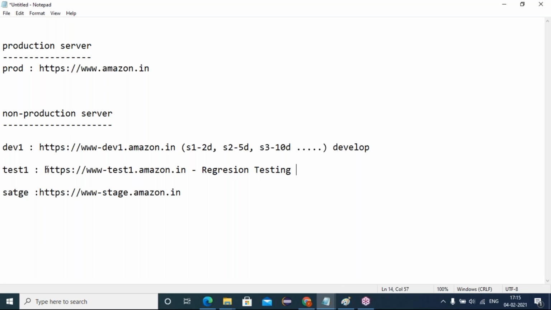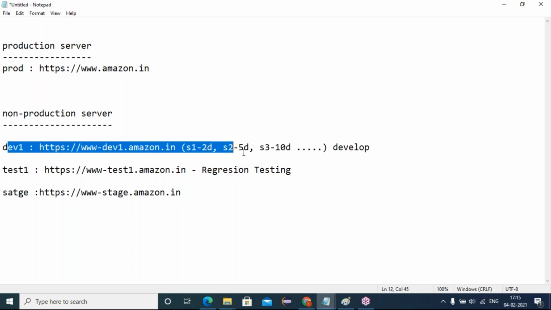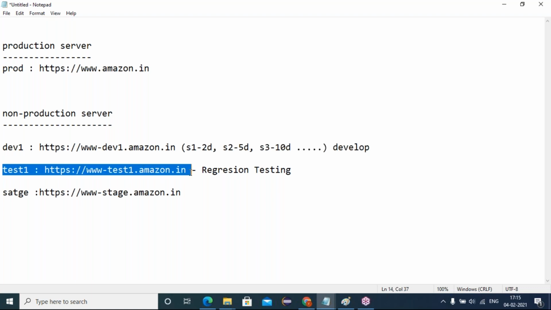So friends, nowadays everything is a maintenance project or product, right? Maintenance projects. Suppose we have 100 test cases. Suppose we develop 100 features in the Dev1 server. All these 100 features we are deploying into the test1 server. We are deploying the Dev1 code into the test1 server, making it available for testers to conduct the testing.